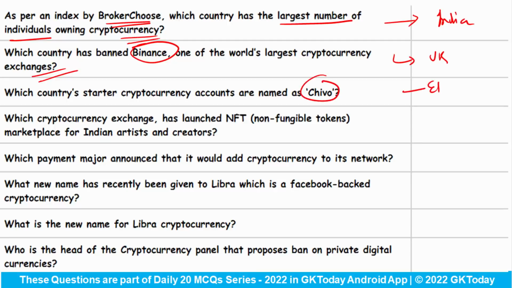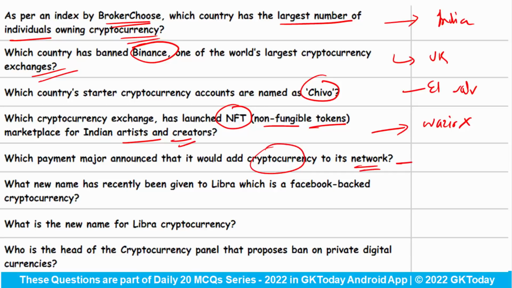Answer is El Salvador. Which cryptocurrency exchange has launched an NFT, that is non-fungible tokens, marketplace for Indian artists and creators? This is WazirX. Which payment major announced that it would add cryptocurrency to its network? Answer is MasterCard. Next is, what new name has recently been given to Libra, which is a Facebook-backed cryptocurrency?